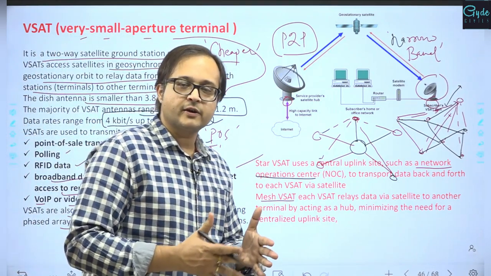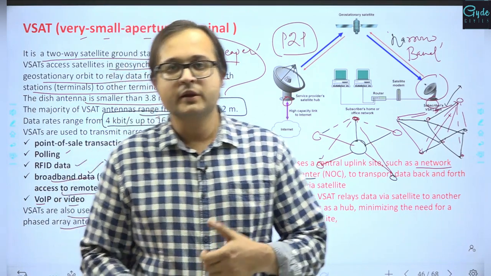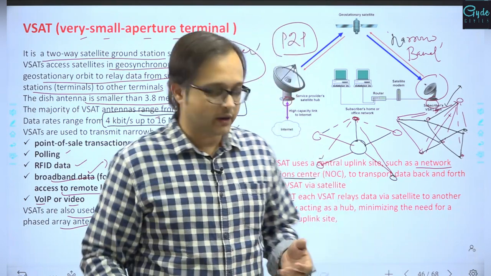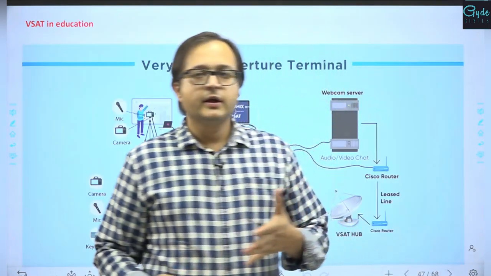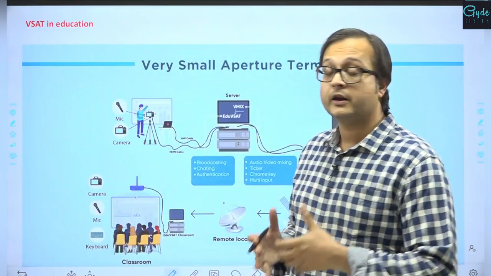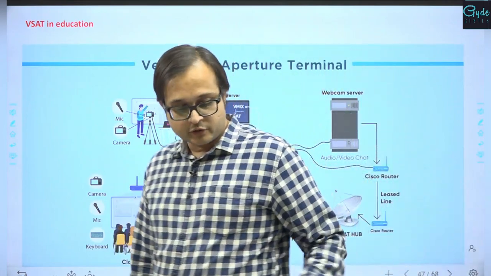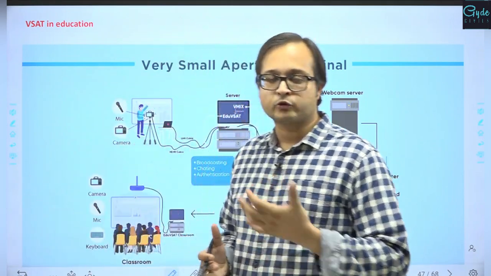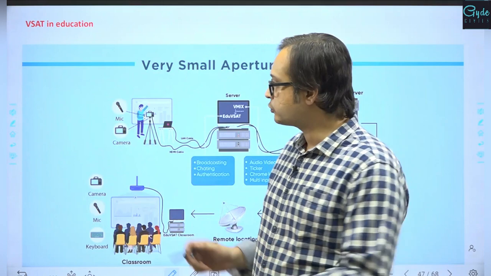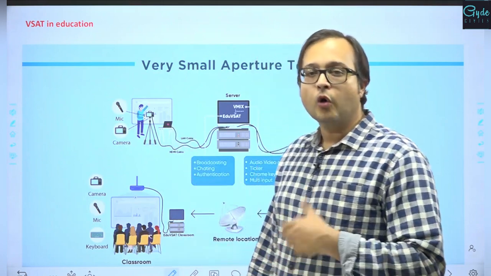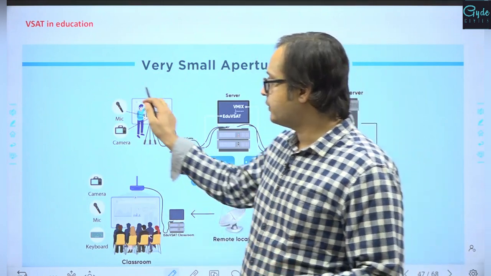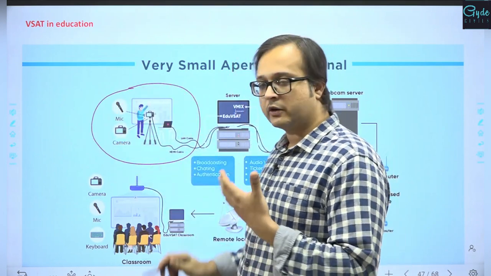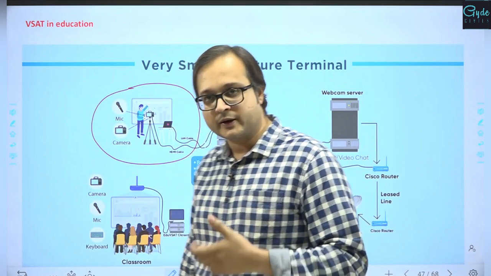VSAT also has a very large role to play in distance education or relay of the education based content in remote and inaccessible areas also. So that's how we find the major role of VSAT in education. When we define VSAT in education, remote classrooms can be relayed easily over the VSAT link, where we can have one classroom setup or a studio setup, anything, right?